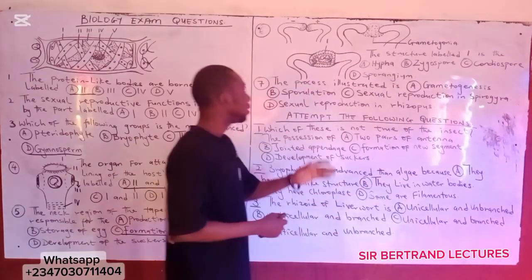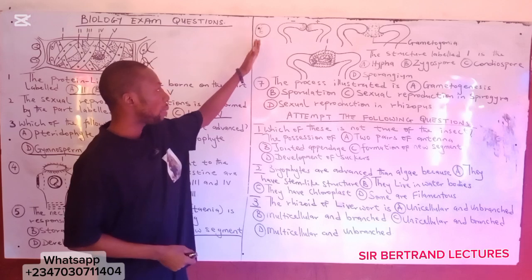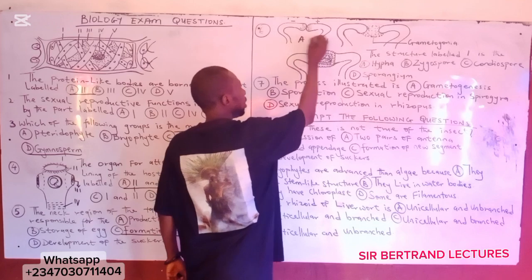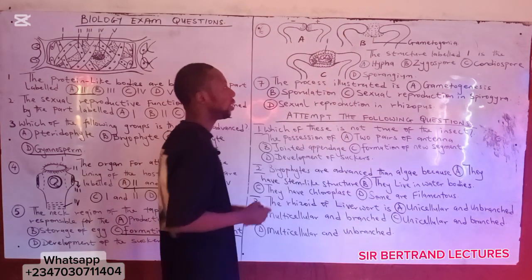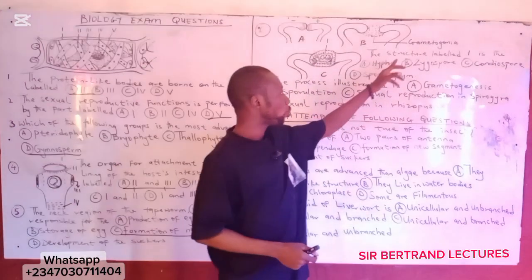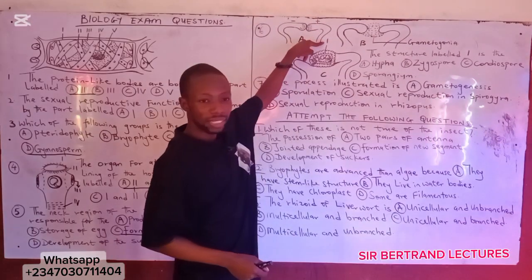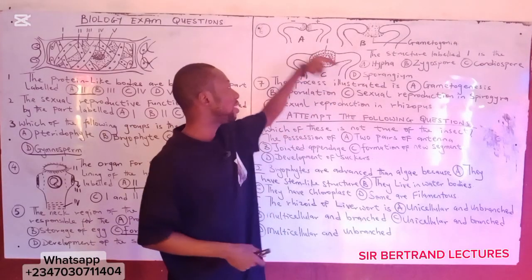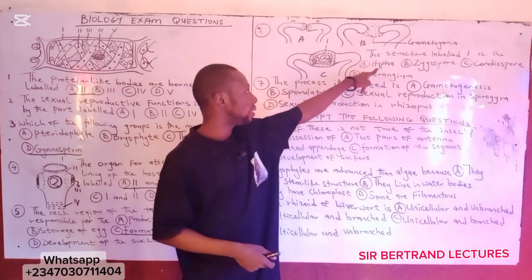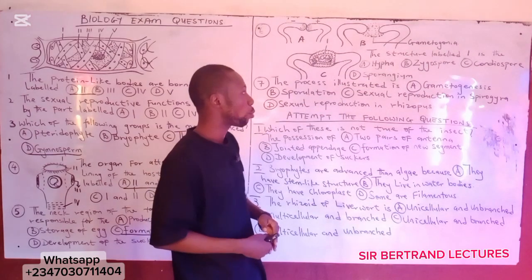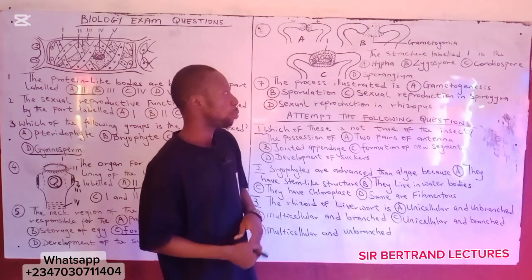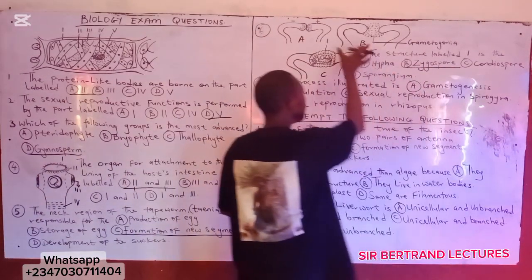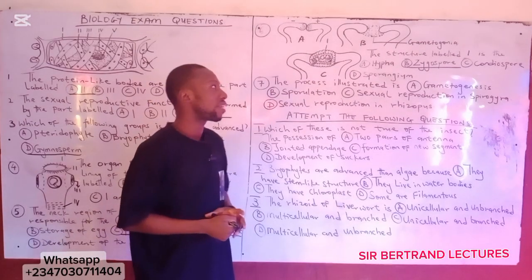Then the next is question number 6. You have the diagram. Let me label this as A, B, and C. And the question is this. The structure label I, this is label I here in the diagram. You can see that, right? The label I here is dash. That is, what's the name of this part label I. A is hypha, B is zygospore, C is conidiospore, D is sporangium. The answer is zygospore. Okay, this is the sexual reproduction we have here in Rhizopus.